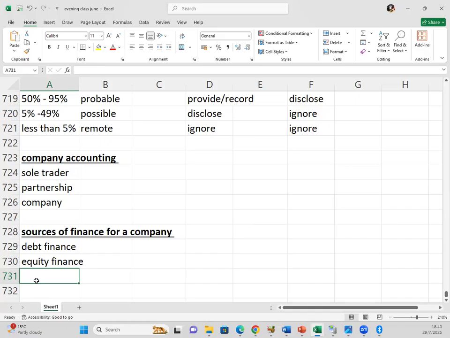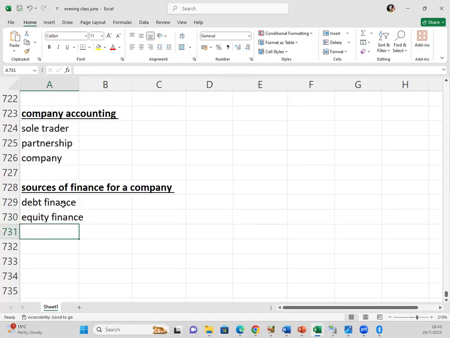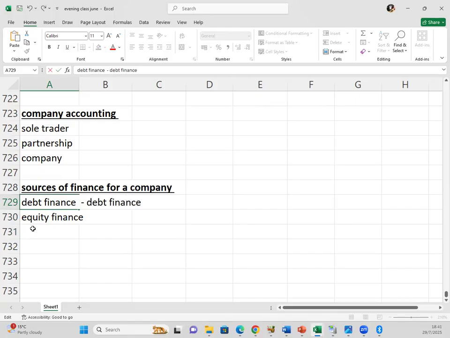What is the difference? If it's debt finance, you have an obligation to repay. Debt finance has to be repaid at a later date.